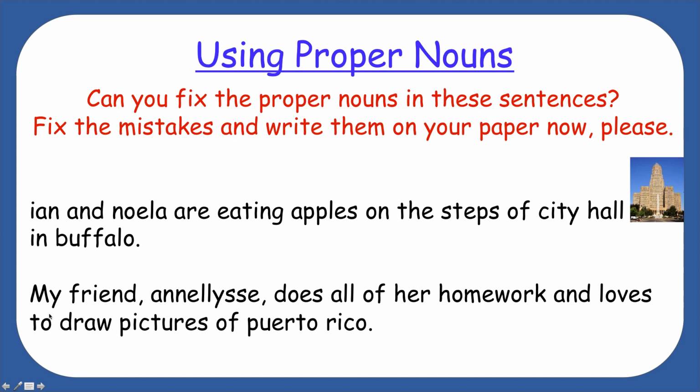Let's read the second one. My friend Annalise, she's a girl. My friend Annalise, that's her name, does all of her homework and loves to draw pictures of Puerto Rico. I'll read it again. My friend Annalise does all of her homework and loves to draw pictures of Puerto Rico. So you can stop the video here, boys and girls, and write these sentences and fix their mistakes.